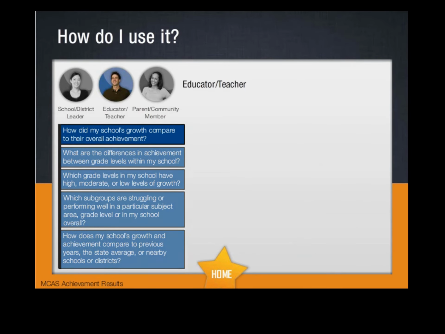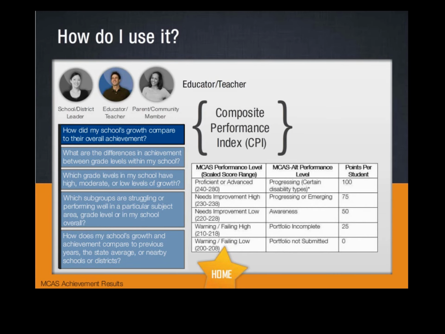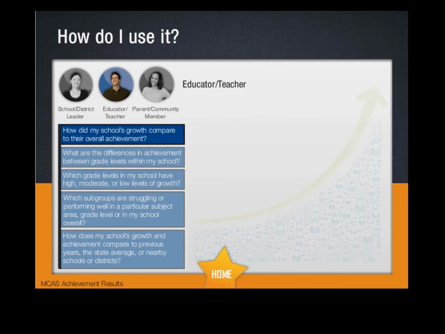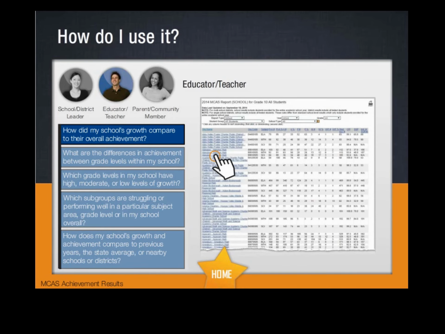You may also want to know how your school's growth compares to their overall achievement. CPI can help you quickly understand how close your school or grade level team is to helping all students meet proficiency on the standards. The Student Growth Percentile can help you understand how much progress your students are making compared to students in other schools and districts in Massachusetts. To make these comparisons easier, click on your school's name in the first column to get a quick comparison of your students' performance in comparison to students statewide.